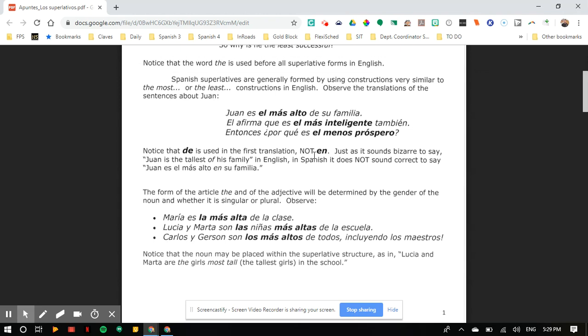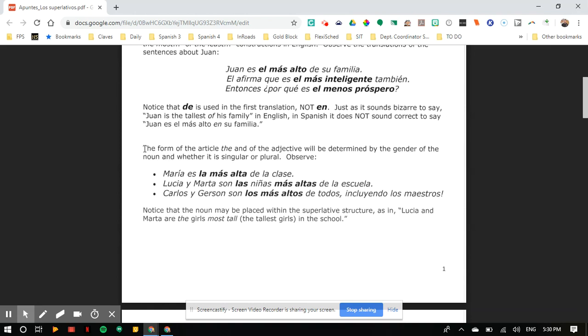And it just sounds weird in Spanish to say in English, Juan is the tallest of his family. But I'm telling you, that's the way it needs to sound in Spanish. You can't say en su familia. That doesn't work. It has to be Juan es el más alto de su familia. With superlatives, de is really going to be a big player.